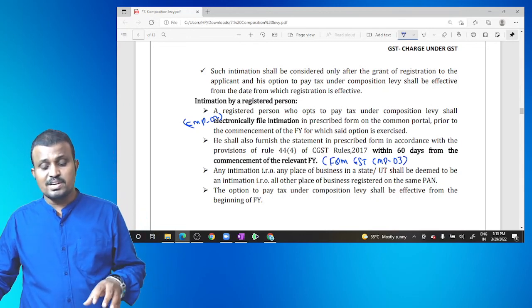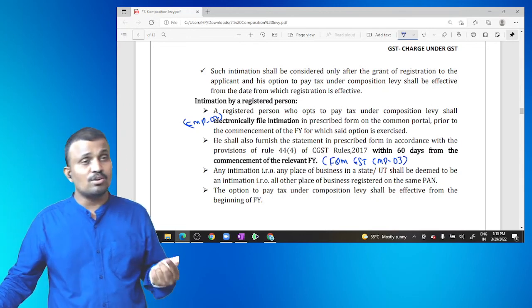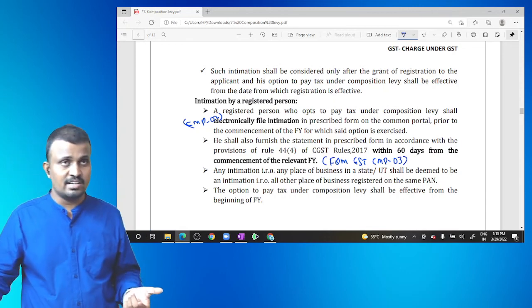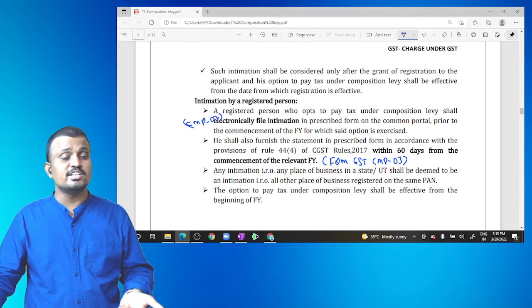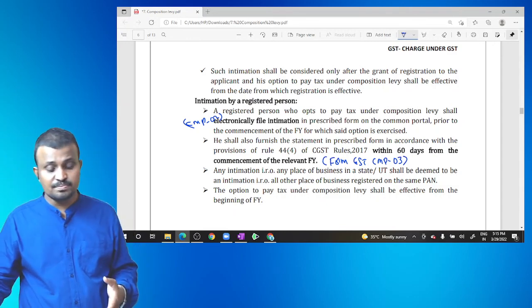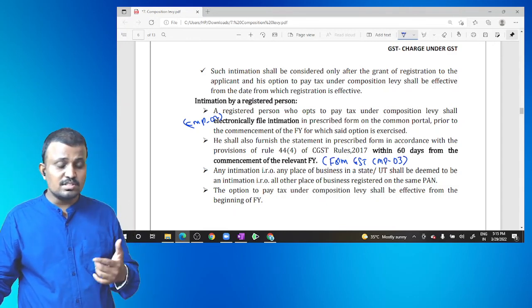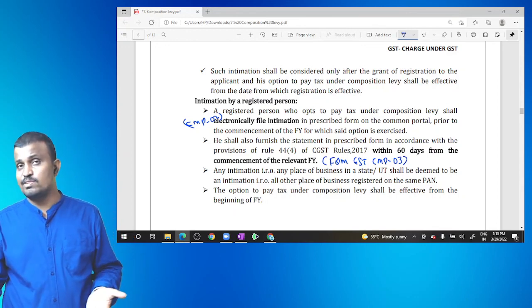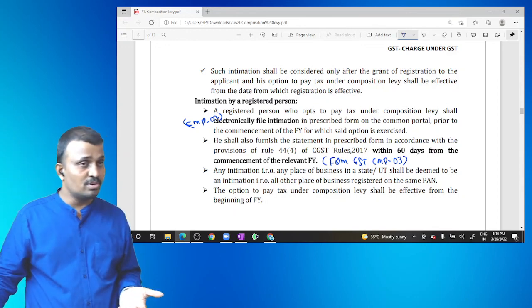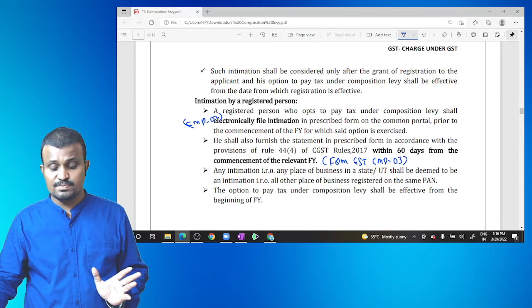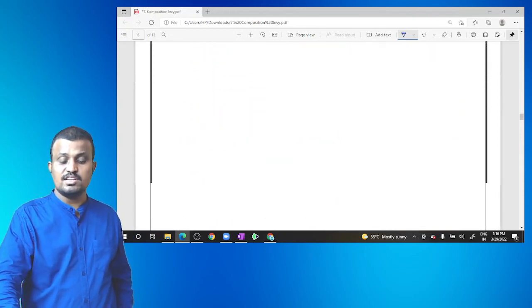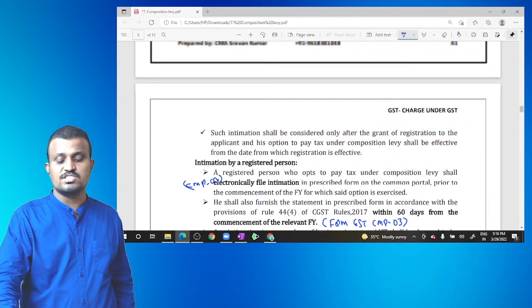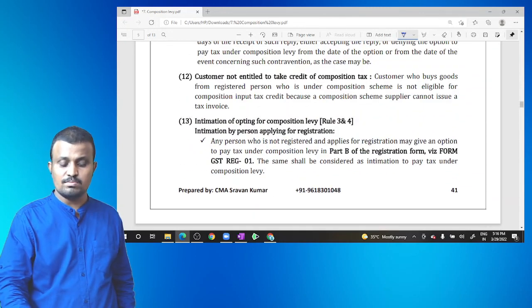Once opted, he has to give the intimation regarding the stock available on that day, within 60 days, in form GST CMP-03, and then those goods are not eligible for claiming input tax credit from that day onwards. So this is about the composition scheme.